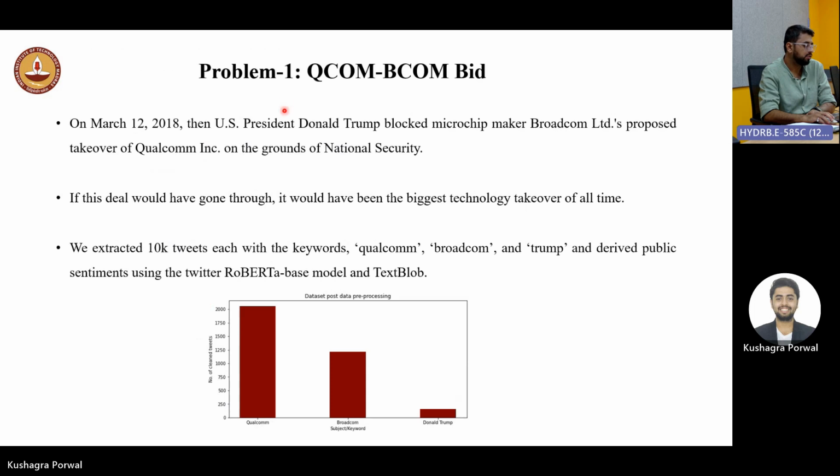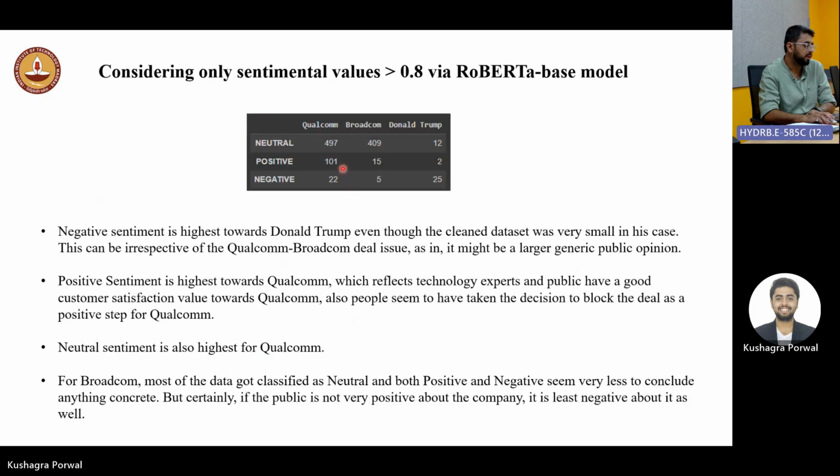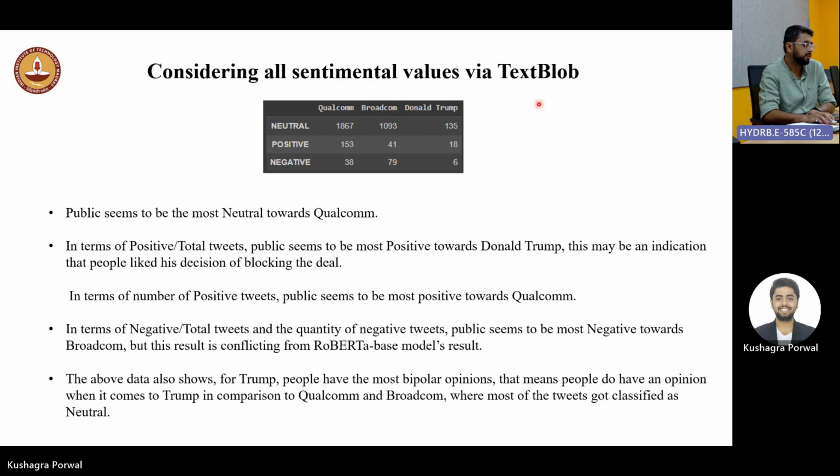So, results and insights. What we found out using this Roberta based model is that neutral and positive sentiment was highest towards Qualcomm. Negative sentiment was highest towards Donald Trump, and people were not very negative about Broadcom, if not extremely positive. Through TextBlob, in that first problem, the Qualcomm Broadcom acquisition, we found out people are neutral towards Qualcomm.